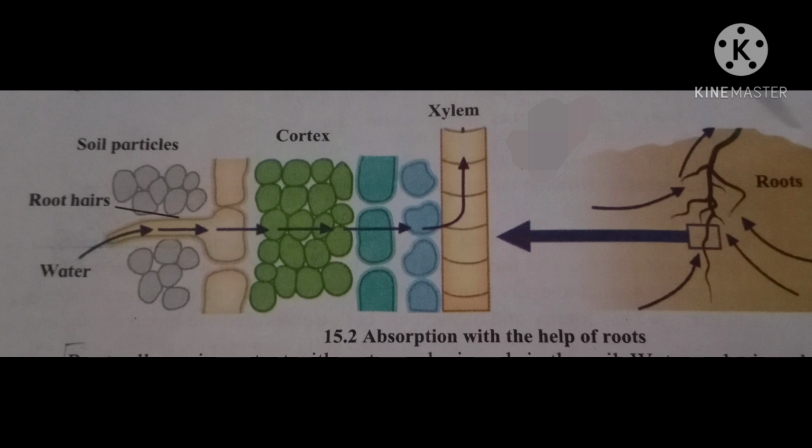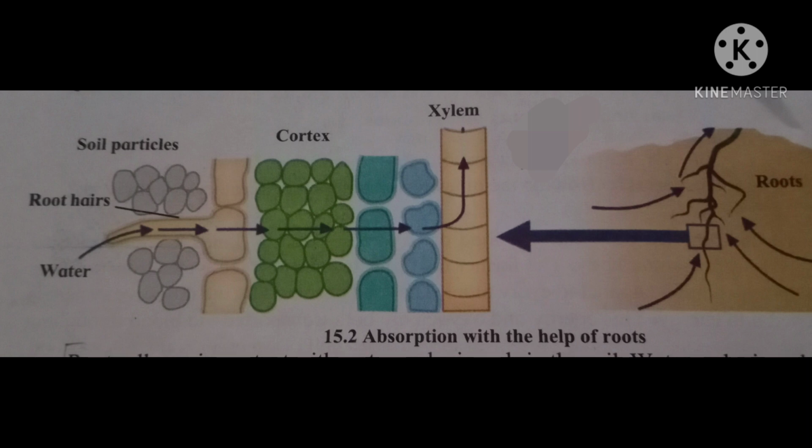As shown in the diagram, root cells are in contact with water and minerals in soil. Water and minerals enter the cells of the root surface due to difference of concentration. As a result, these cells become turgid. These turgid cells exert pressure on the adjacent cells. This is called root pressure.